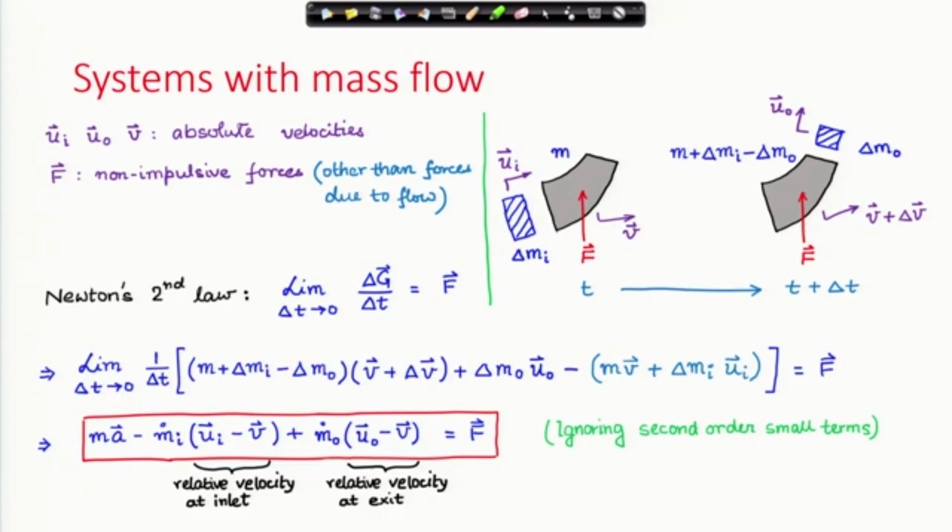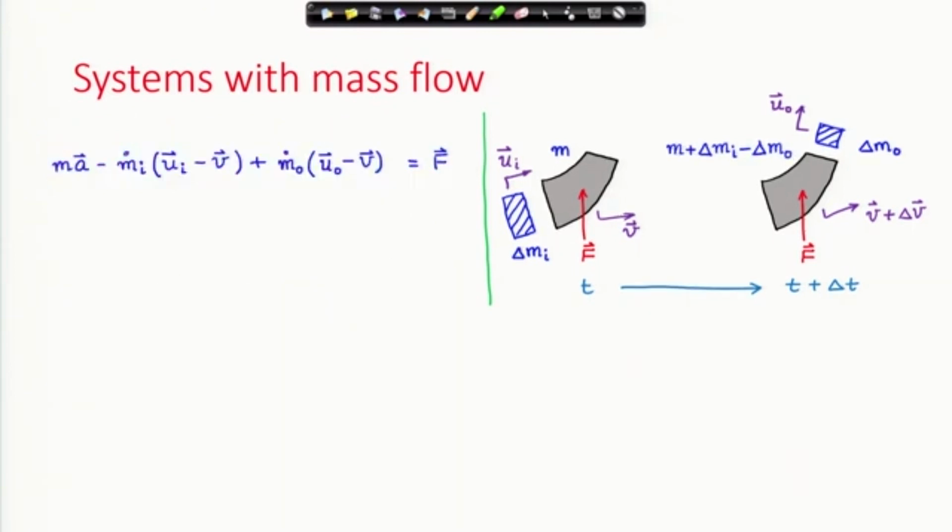So, the relative velocities of the incoming mass and the outgoing mass are represented by u I minus v and u O minus v respectively. And dv/dt is acceleration A, which I have used here. m I dot is dm I/dt and m O dot is dm O/dt. Therefore, finally, this is our master equation, the equation governing systems with mass flow.